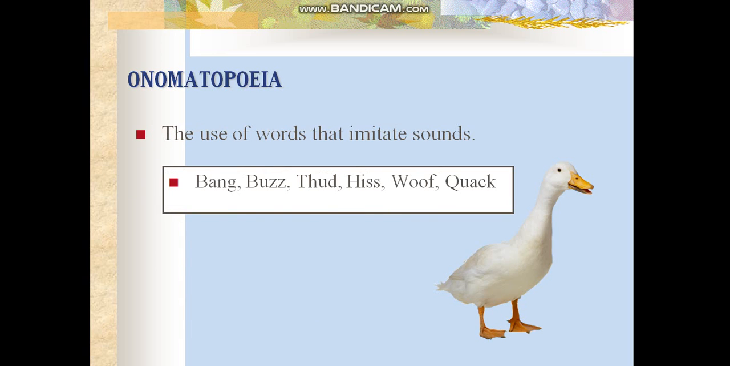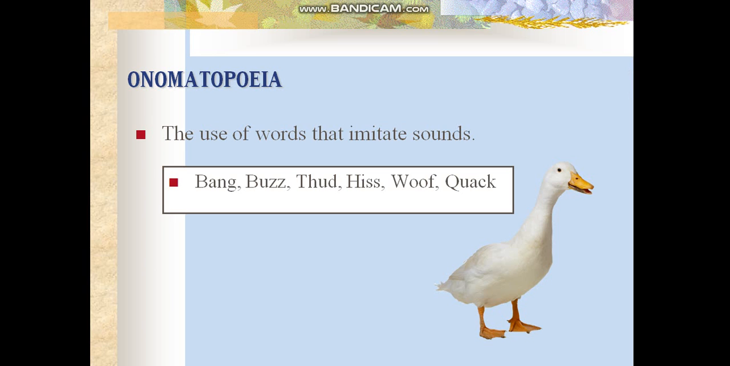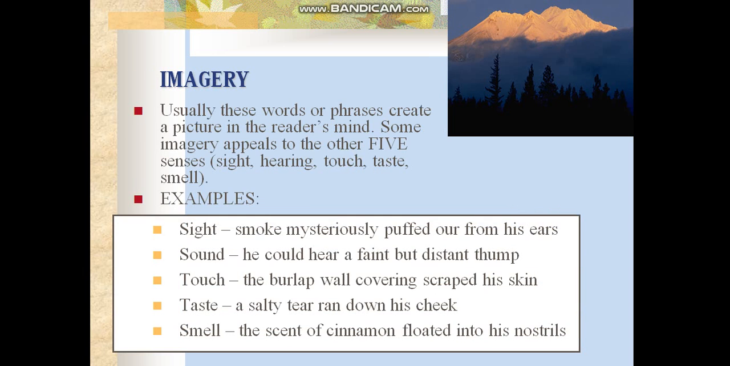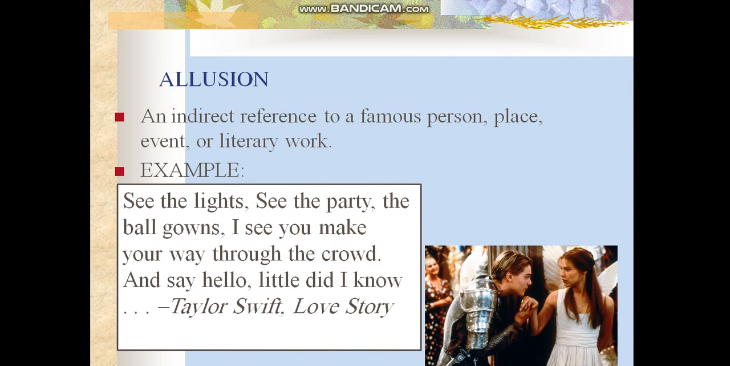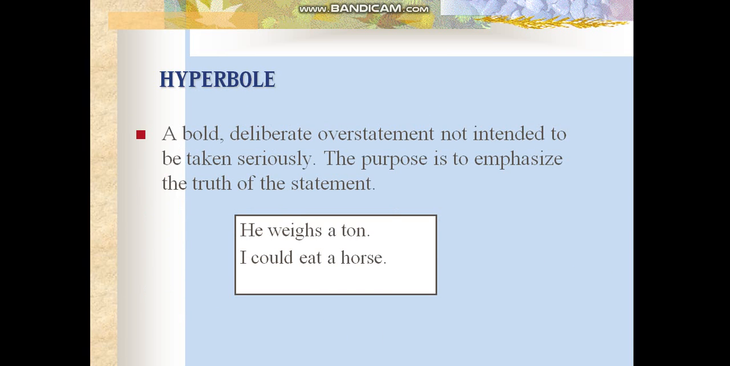Then we have onomatopoeia, like this one. As you can see, this sound is called onomatopoeia. Oh, crashing. Measuring, allusion: if you want to measure something, also allusion. Allegory, it's not important for you. We have hyperbole, exaggeration.